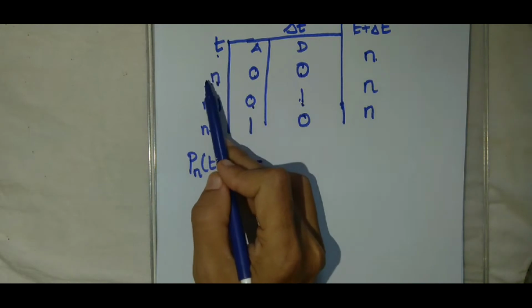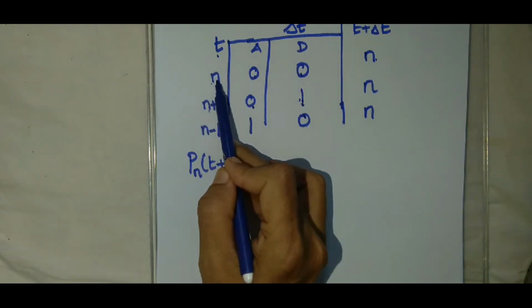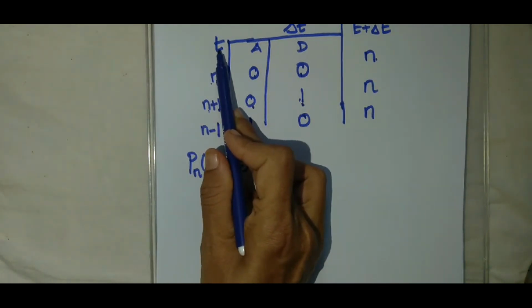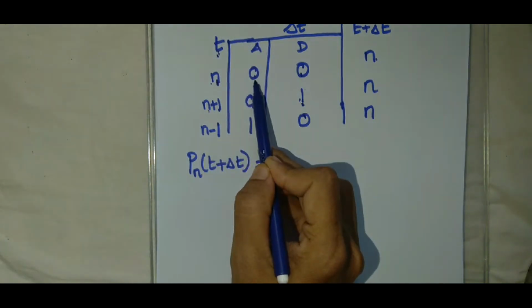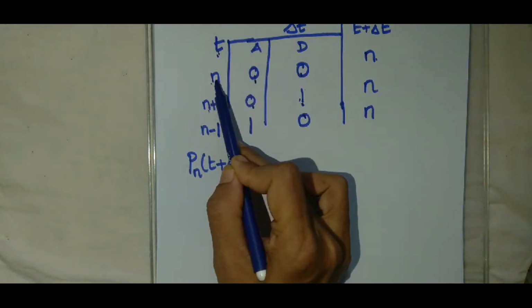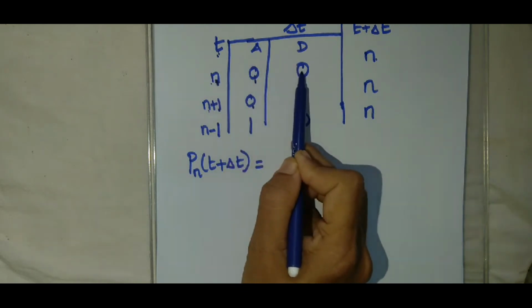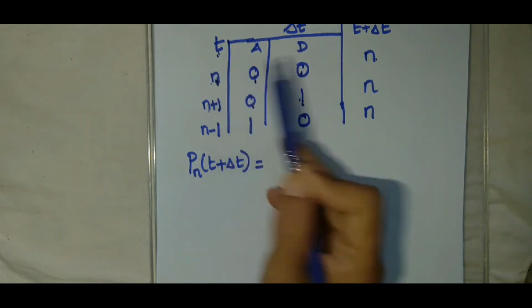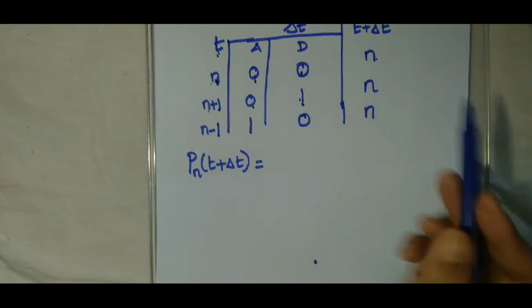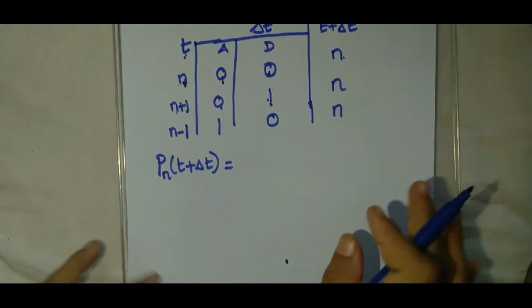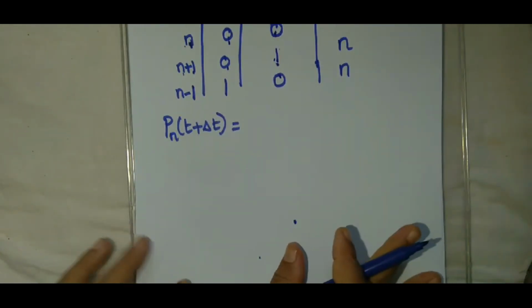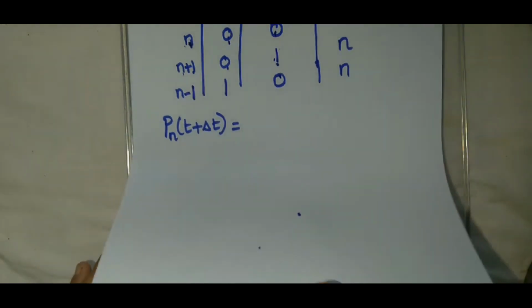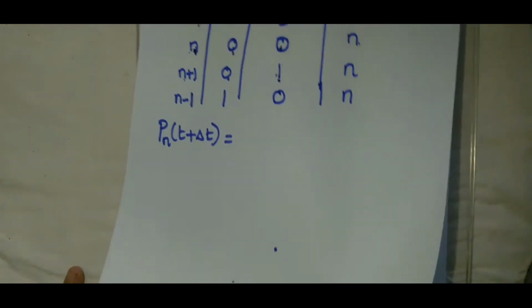Previously, there are n customers in the system during the time t, and no arrival taking place when there are n customers in the system, and no departure taking place when there are n customers in the system. So, please remember, under the Poisson process, we defined the Poisson process definition.